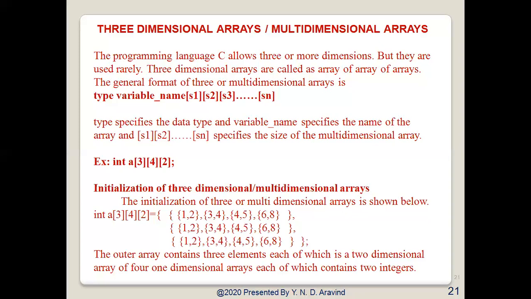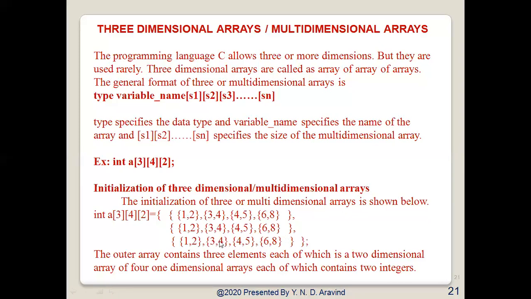Here I have given an example, int A[3][4][2]. So it has three dimensions. How can I represent this in this particular fashion? The meaning of this is that the outer array contains 3 elements. If you can see, this is one element, this is the second element, and this is the third element.